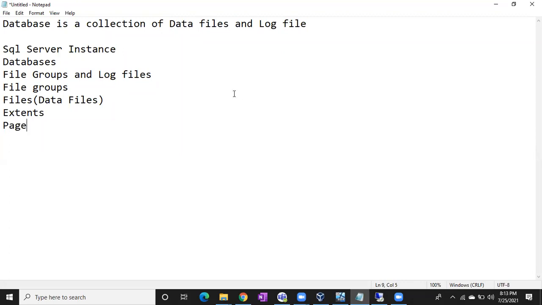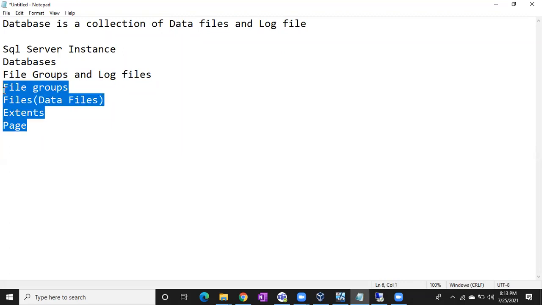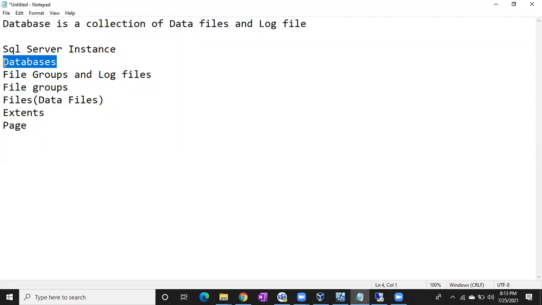Again, forget about all these things. As of now we are here, right? Just concentrate here. In the SQL Server instance, usually we'll have databases. This is the physical hierarchy. Let me go with the logical hierarchy. In the SQL Server instance, we'll have databases. In the databases, we will have schemas. In the schemas, we will have tables.